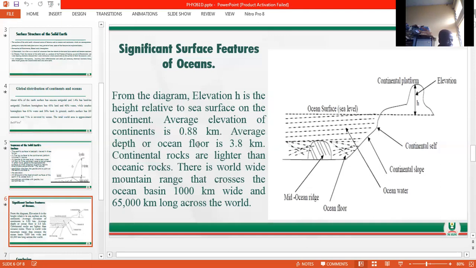Different continents and different countries fall within the southern hemisphere as well as the northern hemisphere. So I want to give you an assignment: list countries that are within the northern hemisphere, as well as countries that fall under the southern hemisphere. Categorically, I also want you to place Nigeria. Tell me where Nigeria belongs: does Nigeria belong to the northern hemisphere or southern hemisphere?